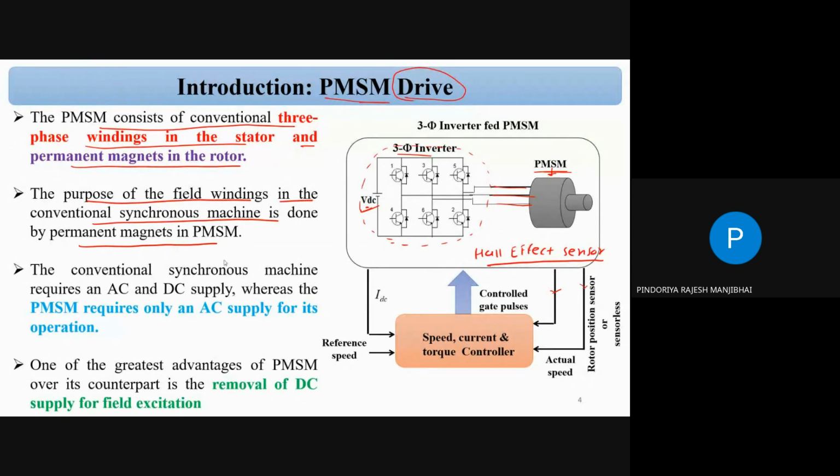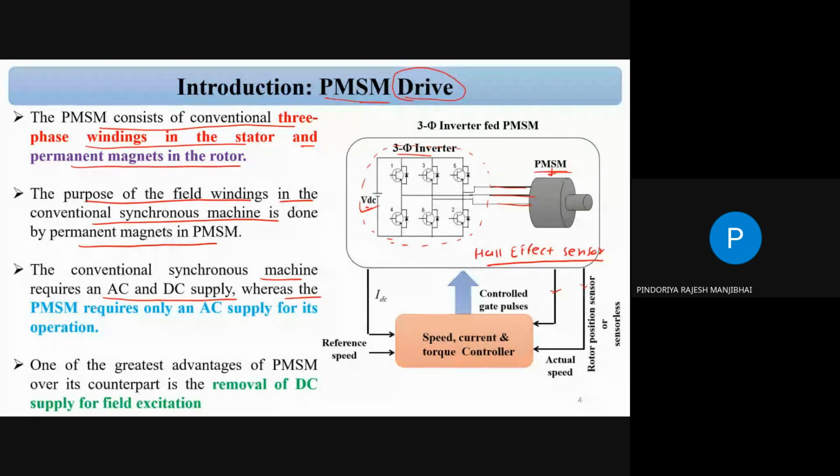The conventional synchronous machine requires both AC and DC supply. Suppose you want to operate the conventional synchronous motor, we have to give both supplies: AC supply for the stator and DC supply for the rotor. So we have to give both supplies for the armature as well as the field. That's why we can say the conventional synchronous motor is a doubly fed synchronous motor, correct?